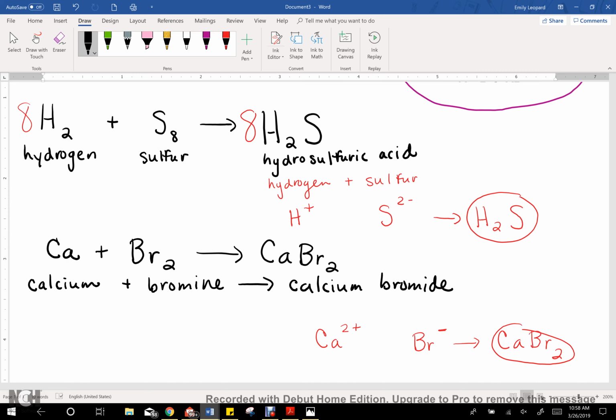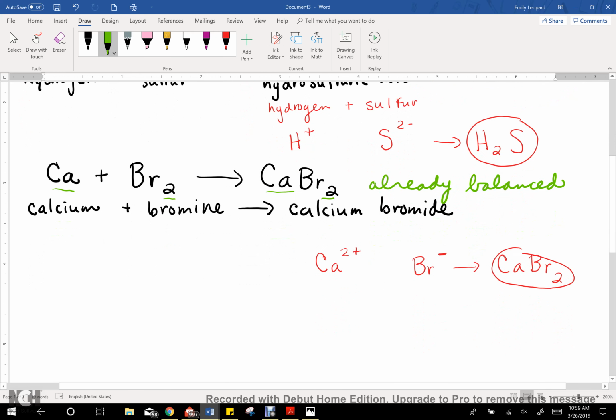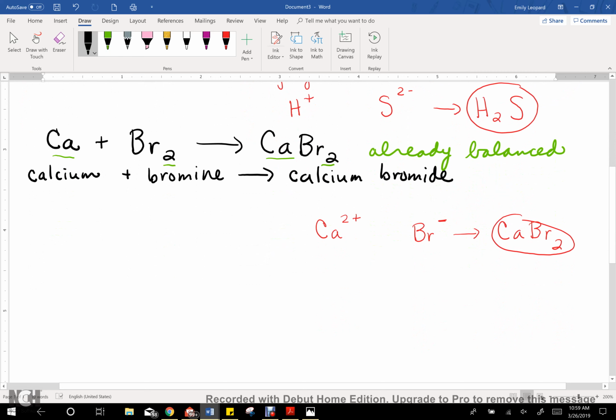Okay? And so then at the end is when you go back and balance the equation overall. So I've got 1 calcium on the left, 1 on the right. That's good. 2 bromines on the left, 2 on the right. So in this case, it happens to be already balanced. Okay, so I'll just write that in. Alright, so one last example for you guys. Alright, so this time I'm going to take aluminum and I'm going to combine it with oxygen.